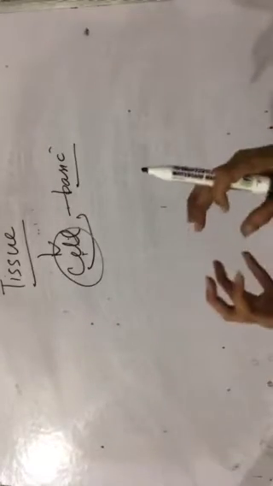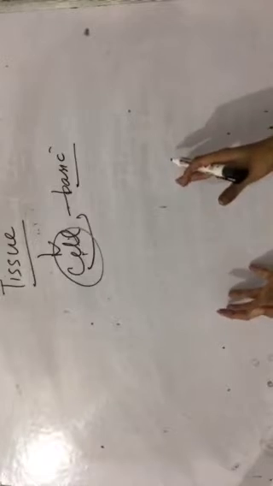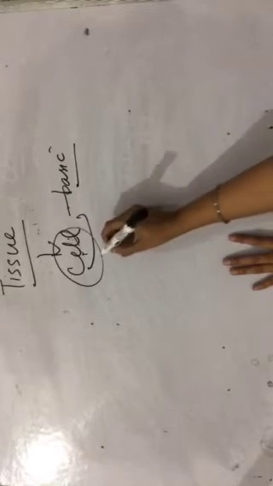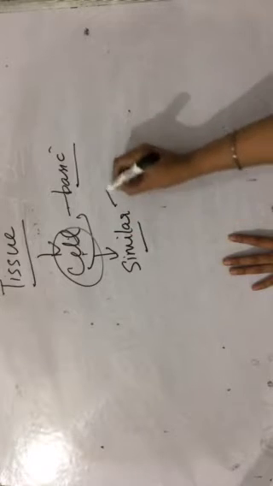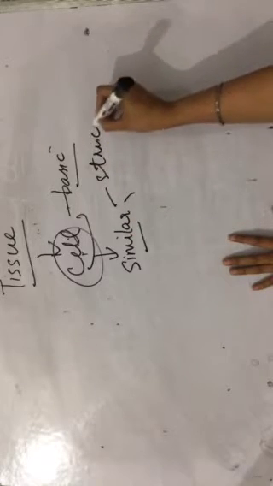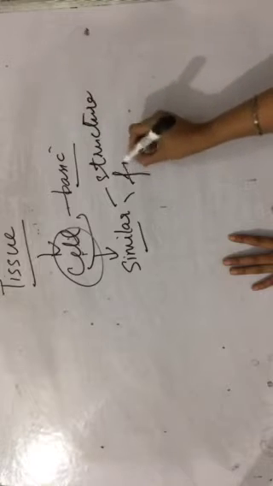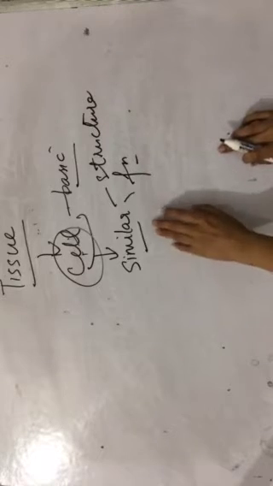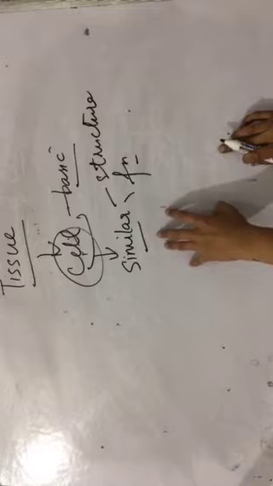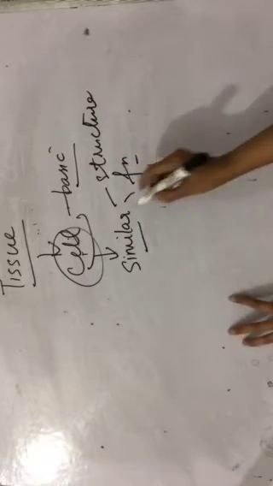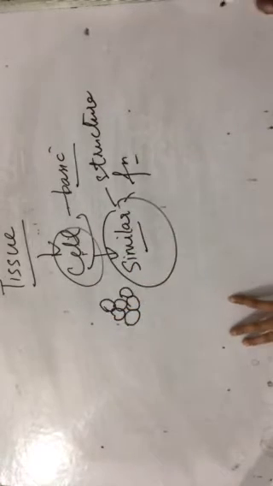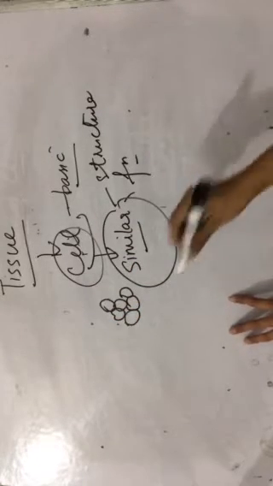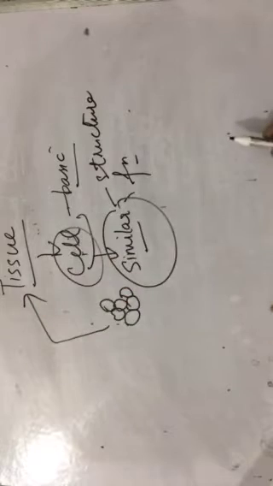The cells, they combine together, they come together and they form tissue. But which cells? The cells which are similar in structure and similar in function. The cells which perform similar functions and the ones which are having similar structure, they come together, they lie together so as to work in a team and they form a tissue.